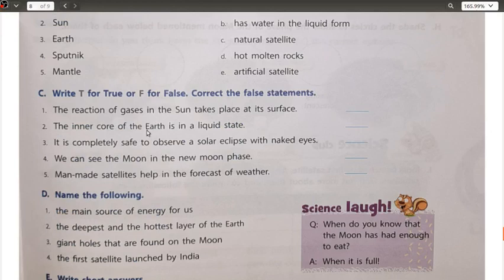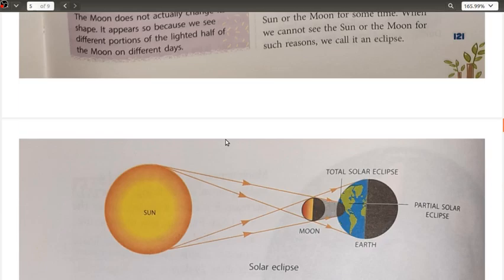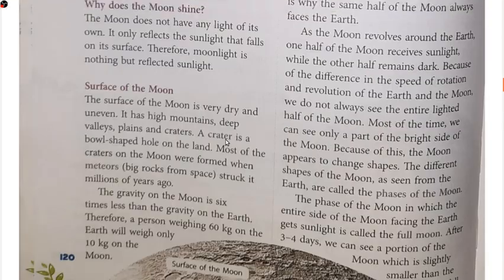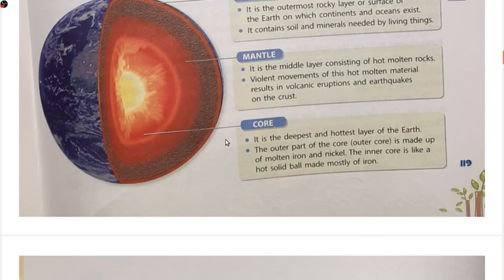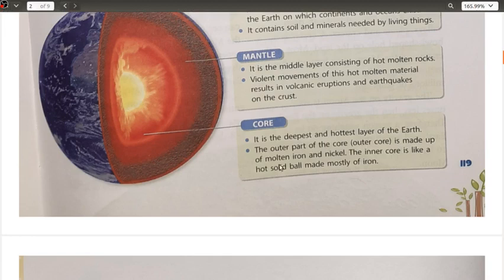Next one: the inner core of the earth is in a liquid state. This is also false. The inner core of the earth is in a molten state. See, there is a difference between molten and liquid. Molten is much thicker as compared to liquid. The inner core is like a hot solid ball of mostly iron.